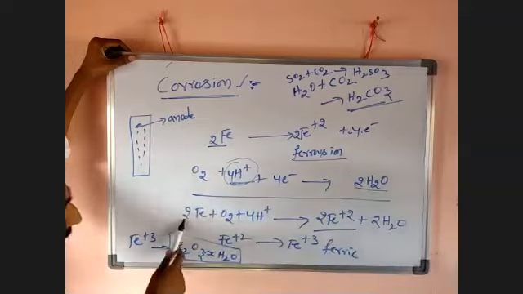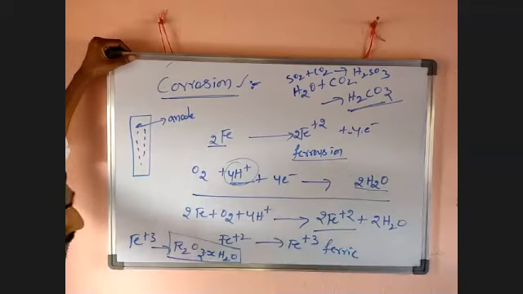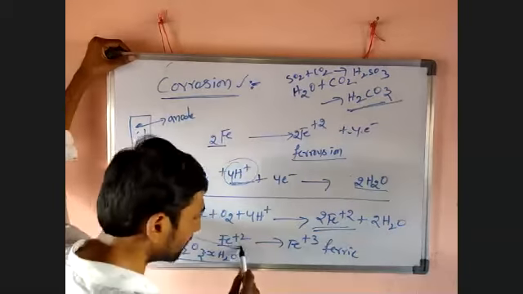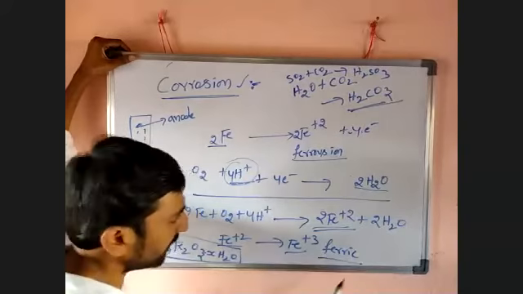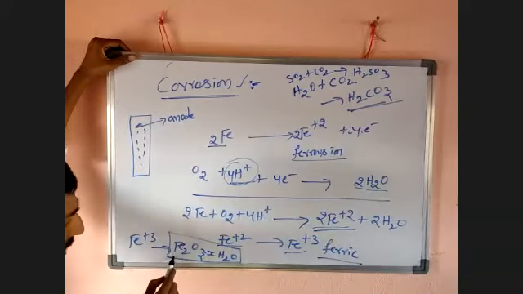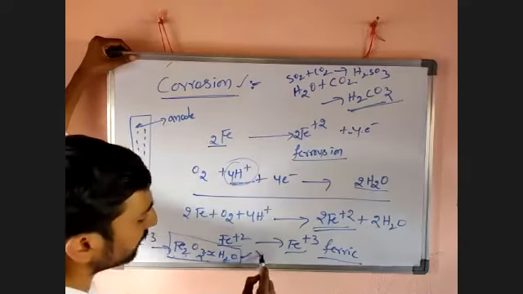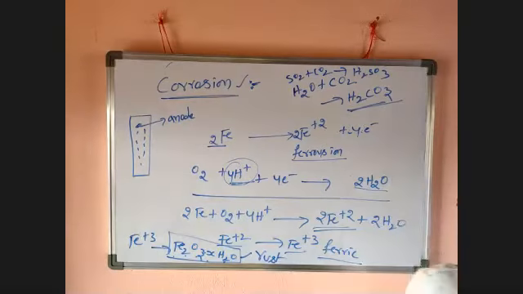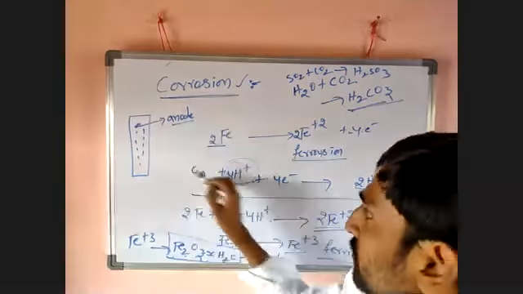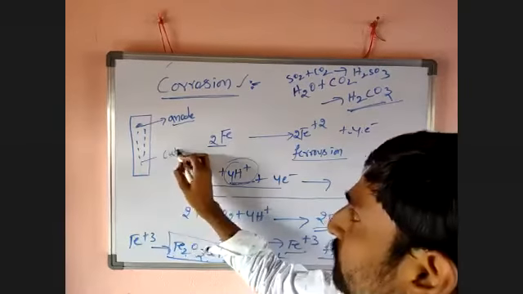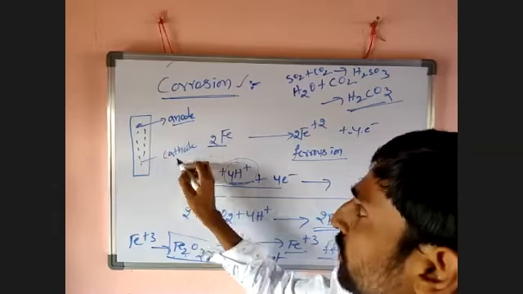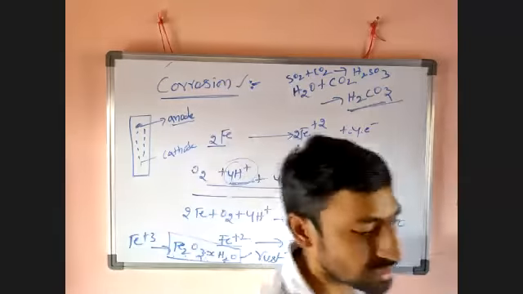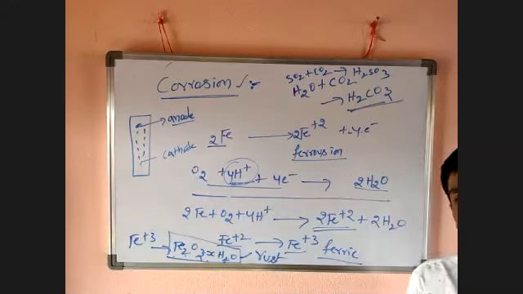That means finally iron can react with oxygen by using that acid H+ and convert into ferrous. These ferrous ions further undergo oxidation and convert into ferric. By taking oxygen, it will convert into Fe2O3·xH2O. It is nothing but rust. What is the formula of rust? Fe2O3·xH2O. First, iron acts as anode. The oxygen reaction acts as cathode. So both anode and cathode are involved in the reaction. That's why this phenomenon is called an electrochemical phenomenon.